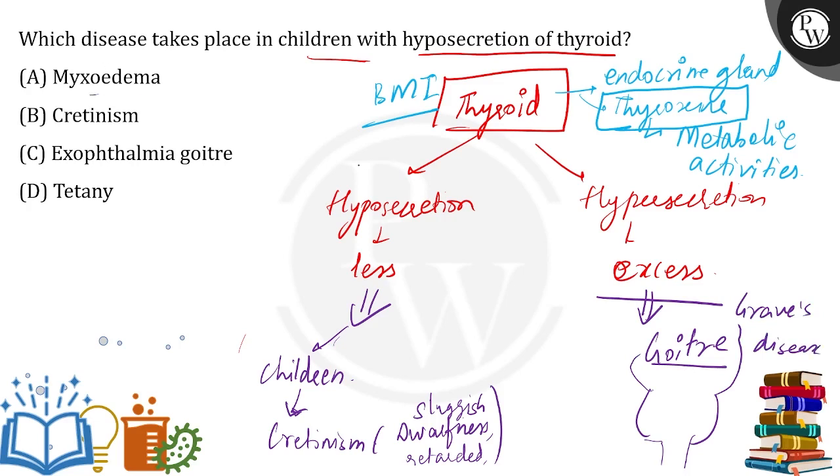Myxedema, also because of this uneven metabolism, is also caused by the hyposecretion of thyroid, but that's in adults. But here we are talking specifically about the children, that causes cretinism. Tetany, let's say, is also because of the imbalanced secretion of certain ions, that includes calcium. Okay, so it is caused because of that, but hyposecretion of thyroid in children causes cretinism. So the correct answer is B.